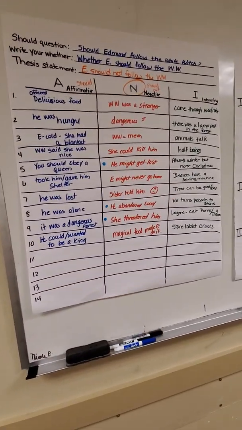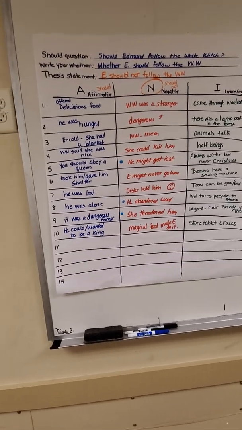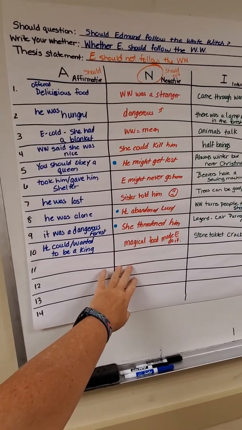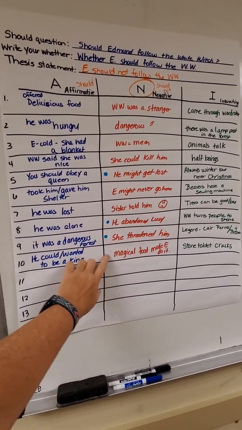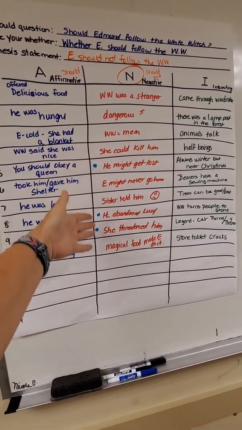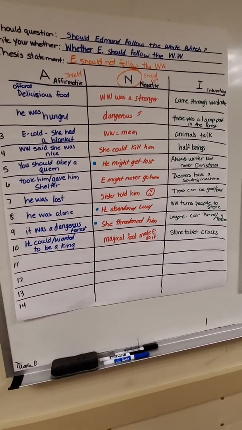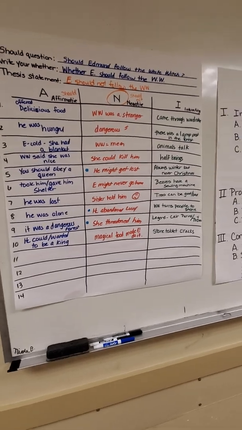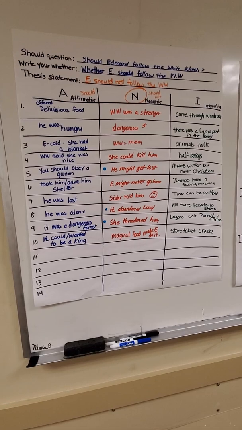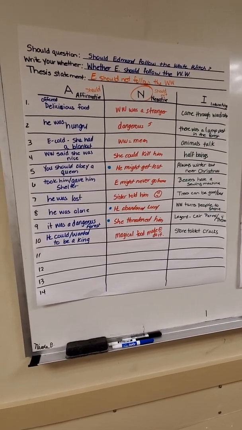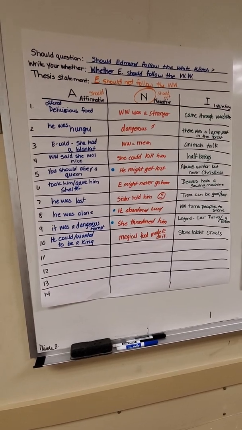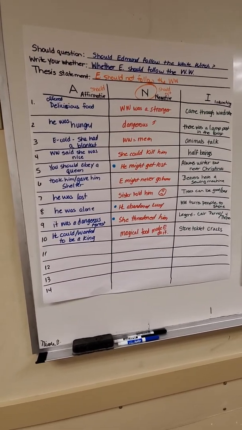Now, today, when we came in, we went through and decided we were going to choose the negative, that Edmund should not follow the White Witch. So we thought through what reasons we wanted to use. These were the reasons that we chose in class. We tried to choose reasons that someone who was writing on this might not choose. I did tell them that whatever they did, they had to choose different reasons. If they chose the same thesis, they had to come up with a different support system. I didn't want them just to copy exactly what we were doing in class.